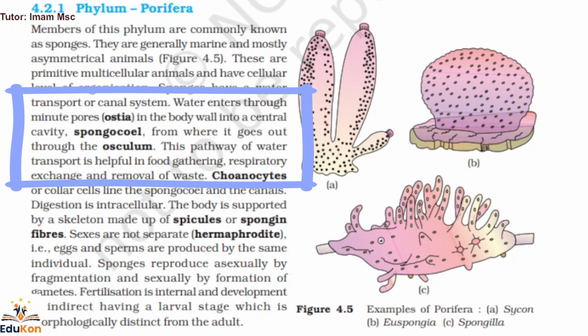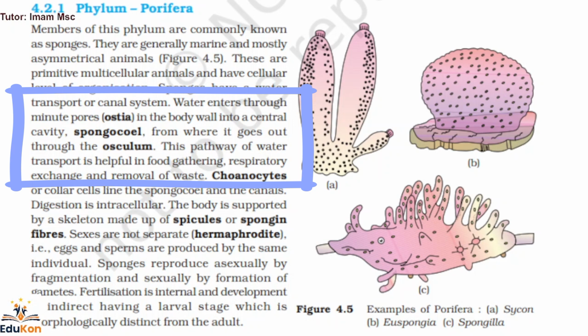So, three functions are coming here in this pathway. When the water enters through ostia and exits from the osculum, all these three functions are carried out. That is food, respiration, and removal of waste, that is excretion.